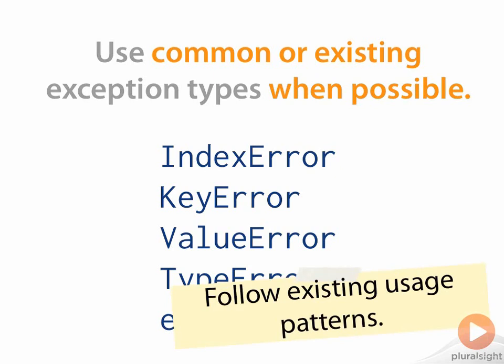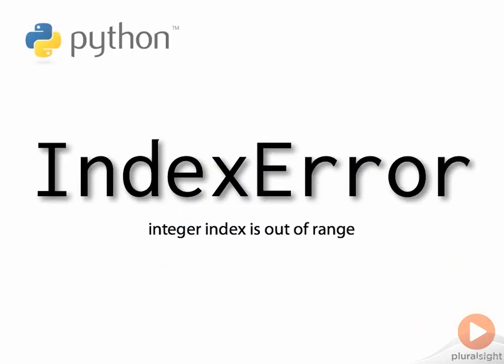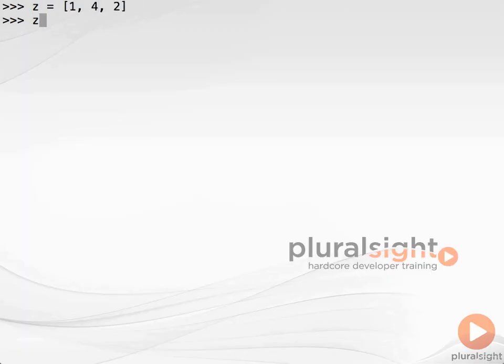Let's look at a few common exception types. IndexError is raised when an integer index is out of range. You can see this when you index past the end of a list.